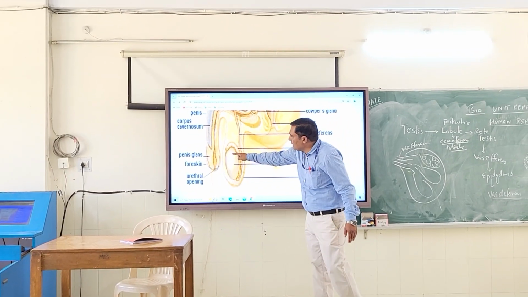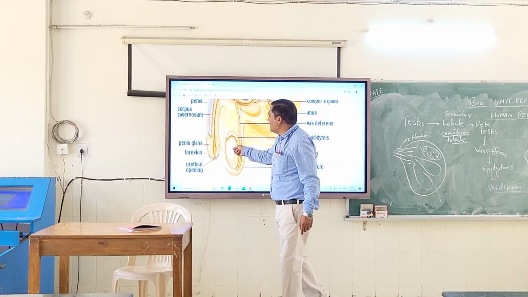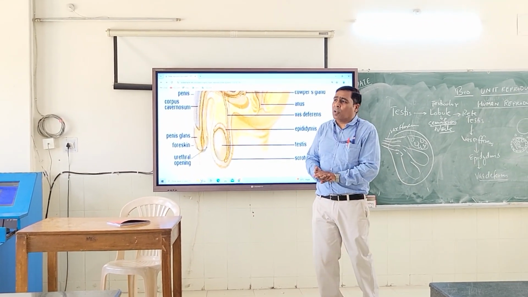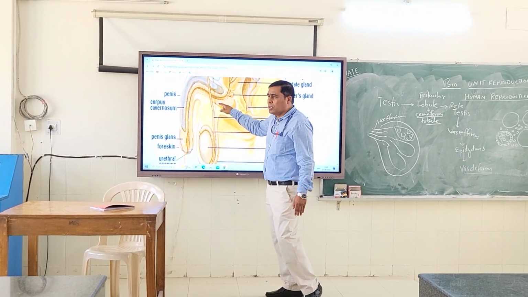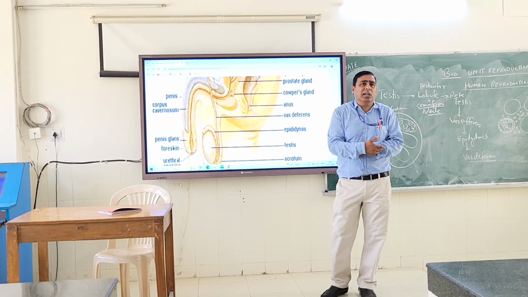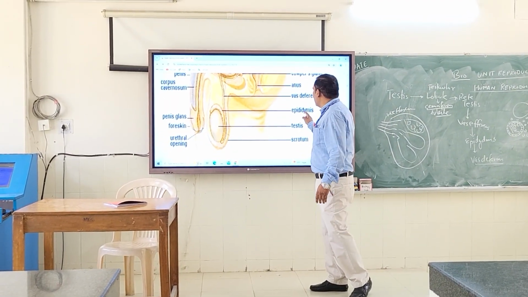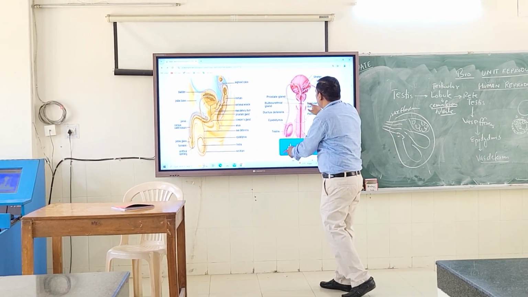You can see this is the testes. Are you able to see? Yes, sir. Inside the testes are present the testicular lobules. What are present? Testicular lobules. And there is a vessel which comes out, known as the vas deferens, which takes the sperms to the seminal vesicle. Okay. So children, we are going to move further. There is another diagram here. You can see this diagram.